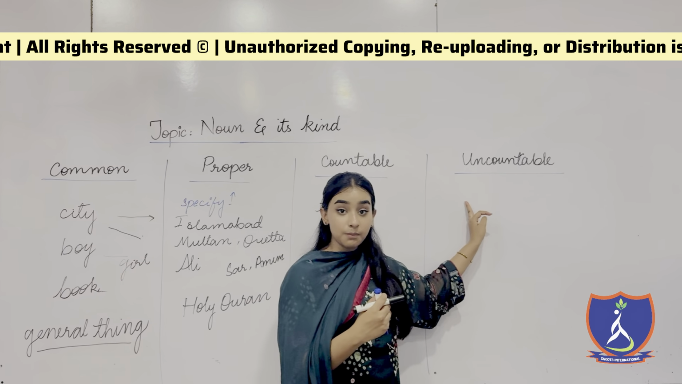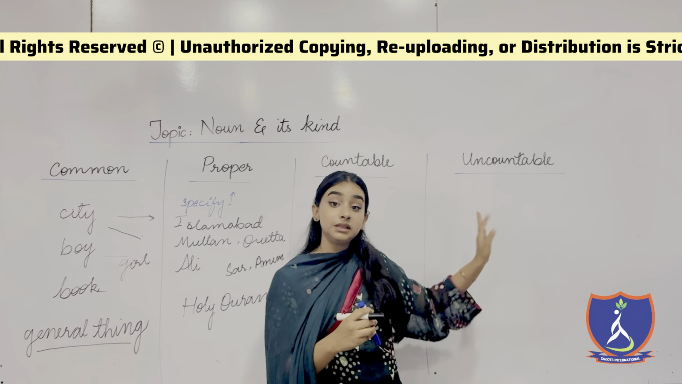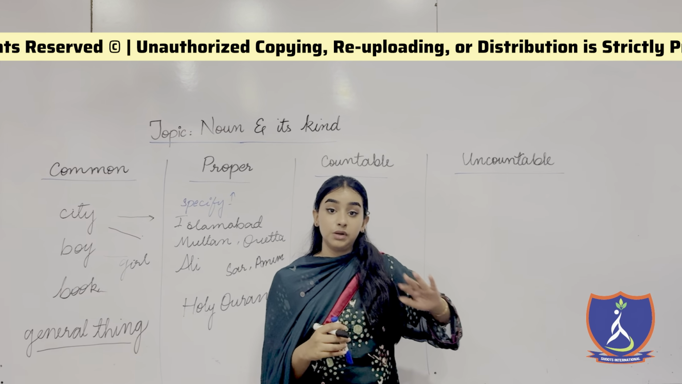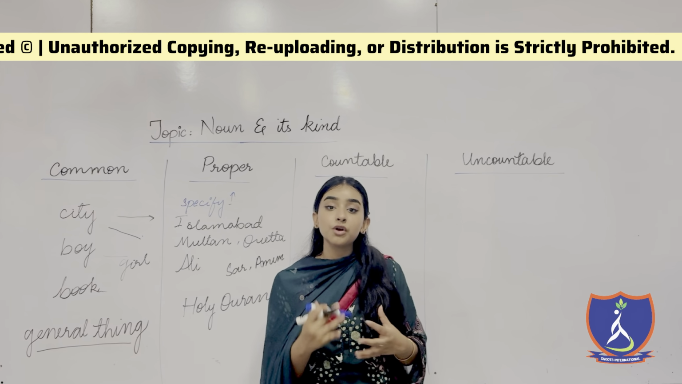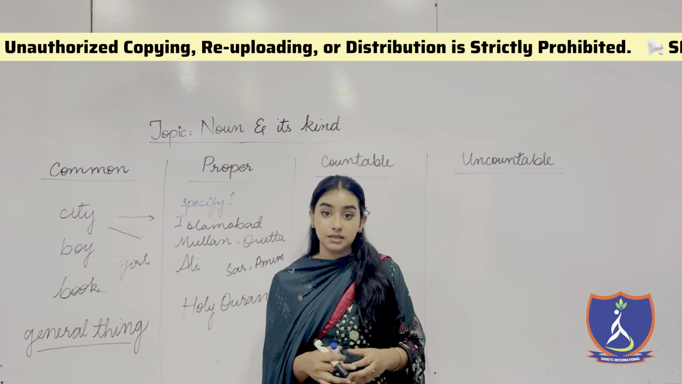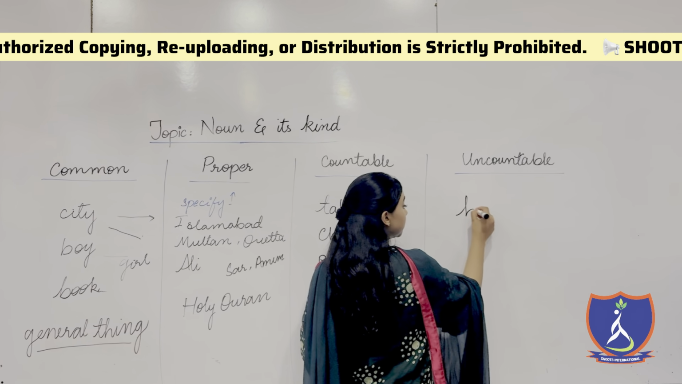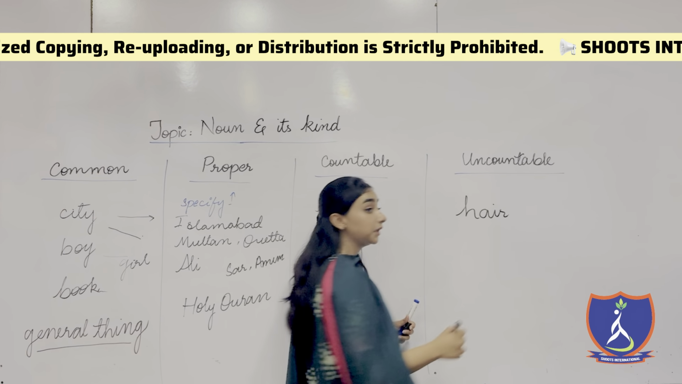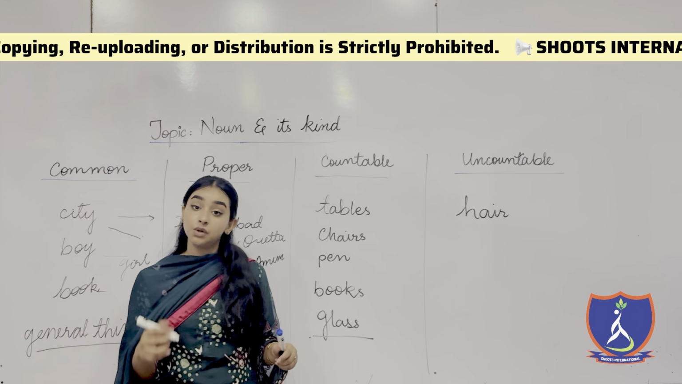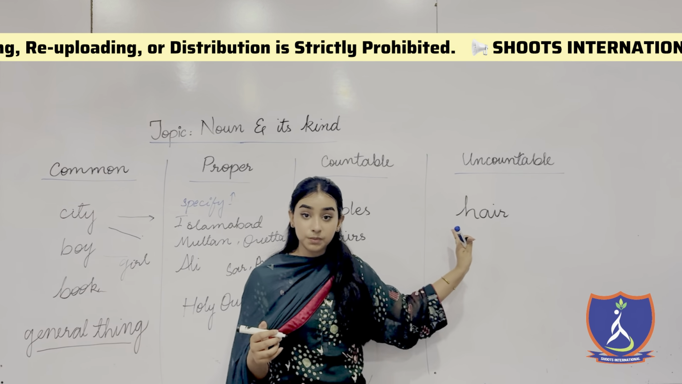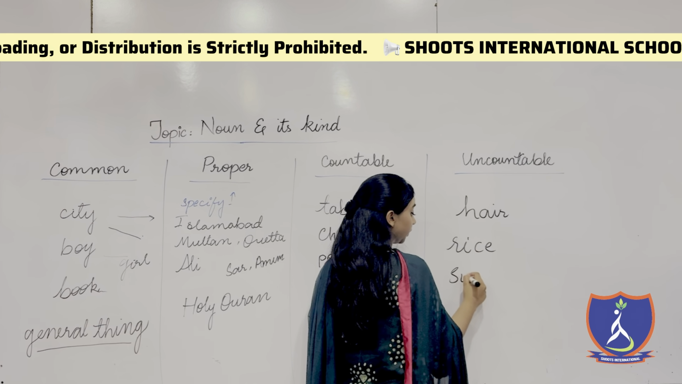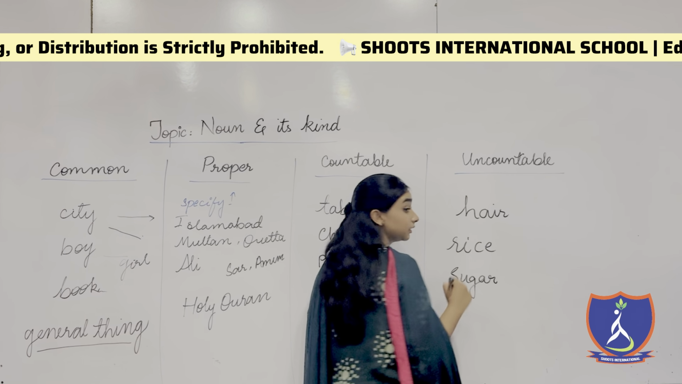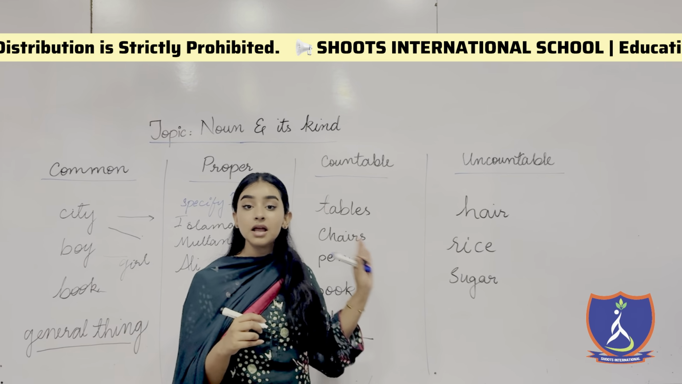When we are discussing uncountable nouns, these things are uncountable. We cannot count them. We cannot have a number of them, that how many are these things, right? For example, I say hair. Can you count how many hair do you have? No, you cannot count it. It's an uncountable noun. Then I say rice or I say sugar grains. These all things are uncountable.